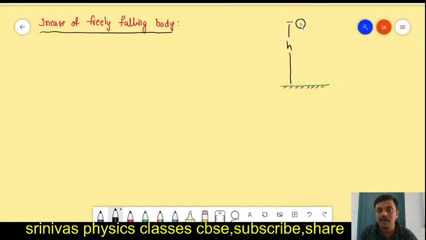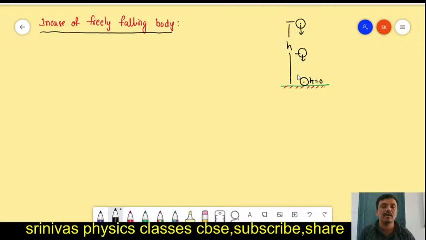Now, while falling down, what happens? Its height decreases. When it falls on the ground, its height becomes zero. At this location its height is more; when it comes here, the height decreases; and when it strikes the ground, the height becomes zero.